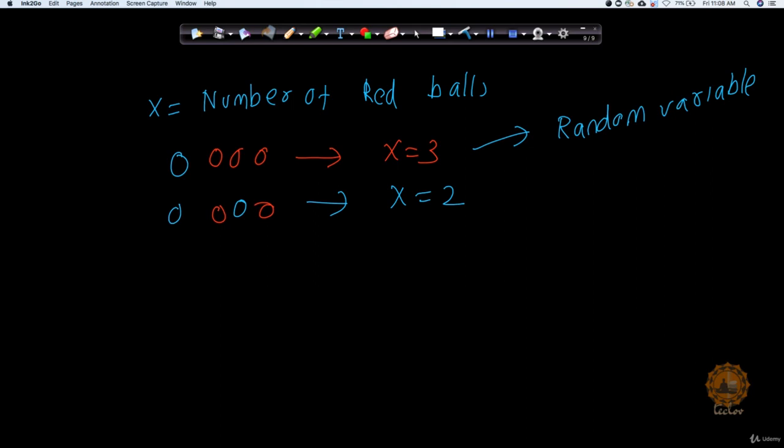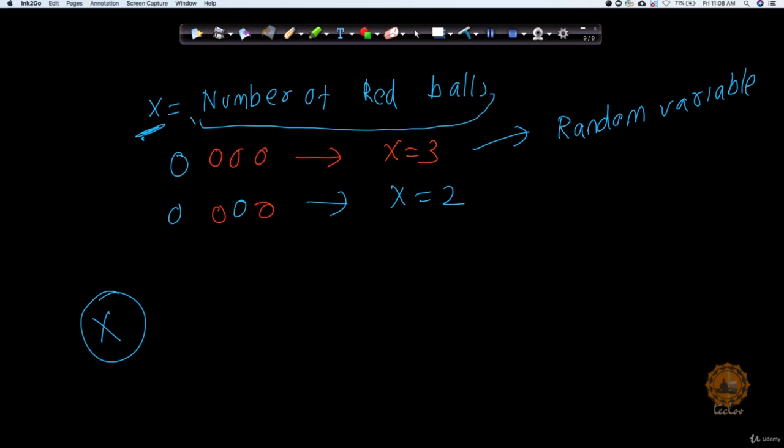Now, a random variable is nothing but it is defined by an x. We define it with the value x, and it basically converts the outcomes of an experiment to something more measurable. That is what we do. Now in this case, maybe we decide that the value of x is going to be equal to the number of red balls we have.